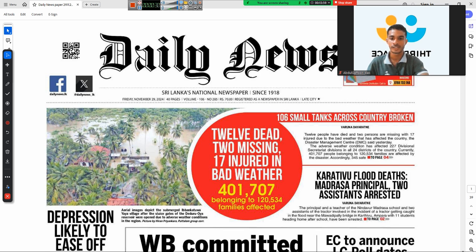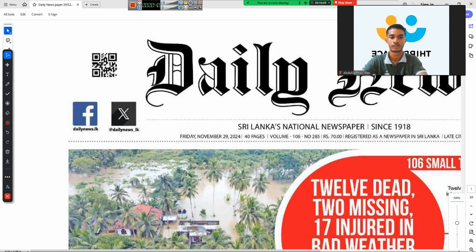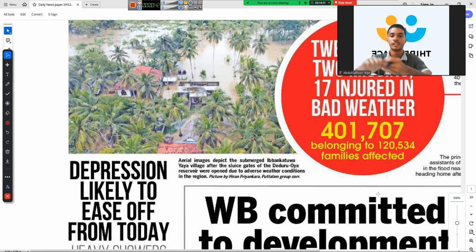So let me just magnify this. Right. So here they are telling: aerial images depict the submerged Ibbakatuwa village after the sluice gates of the Deduru Oya reservoir were opened due to adverse weather conditions in the region.